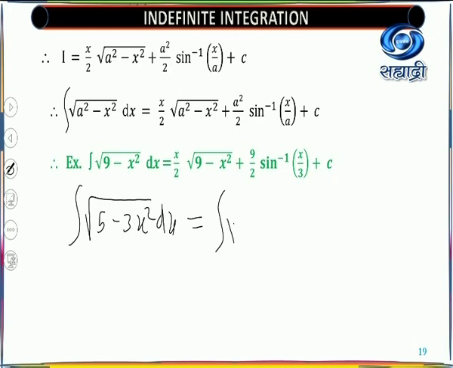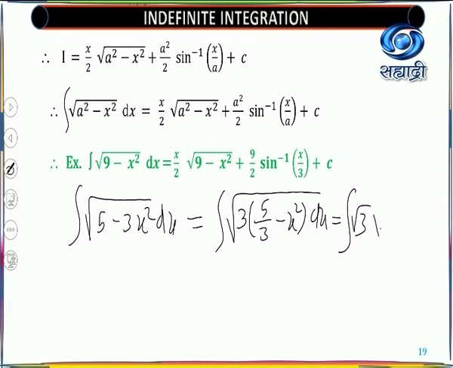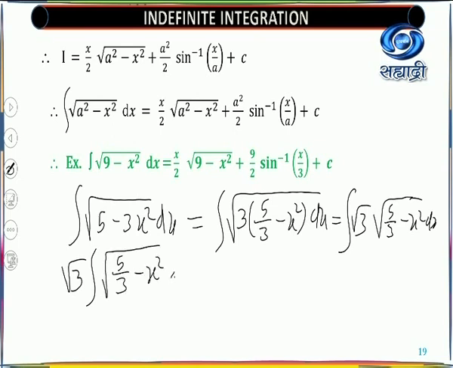You will get this as integration of root of 3 times 5 upon 3 minus x square dx. And this root 3 is constant, so you are able to take that outside the integral sign, that is root of 3 integral of root of 5 upon 3 minus x square dx.